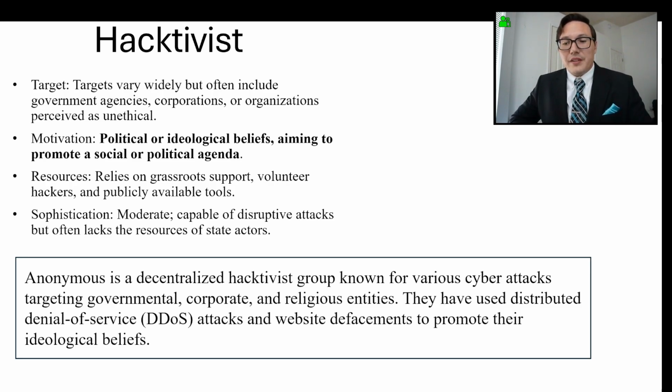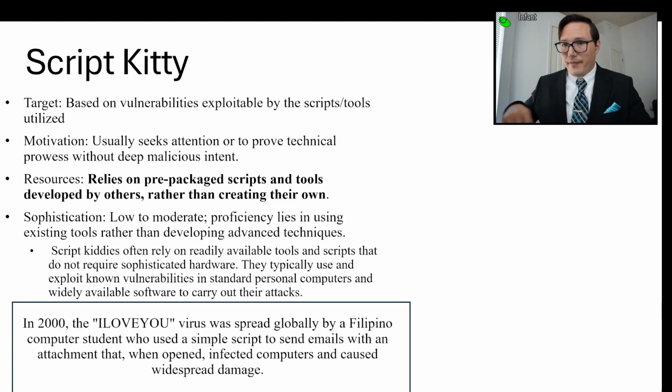Anonymous is a great example as they are a decentralized hacktivist group known for various cyber attacks targeting governmental, corporate, and religious entities. They have used DDoS attacks and website defacements to promote their ideological beliefs. A script kiddie threat actor,